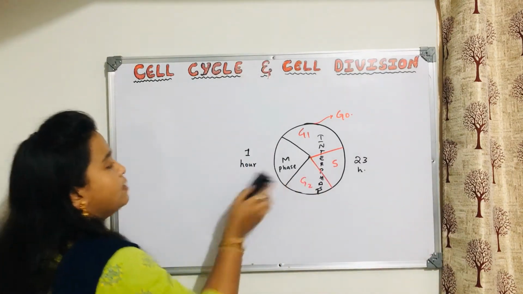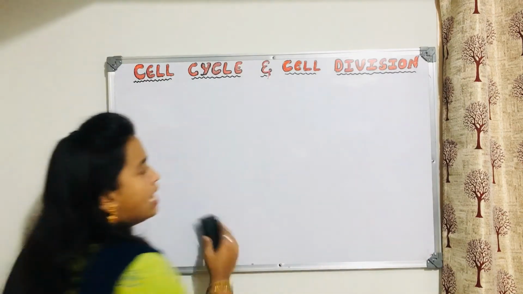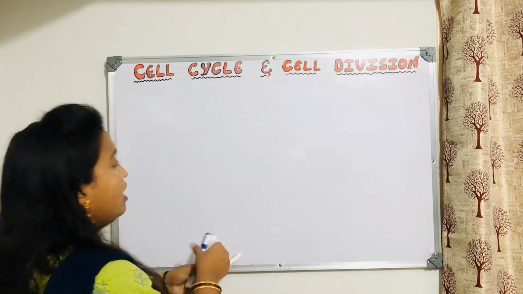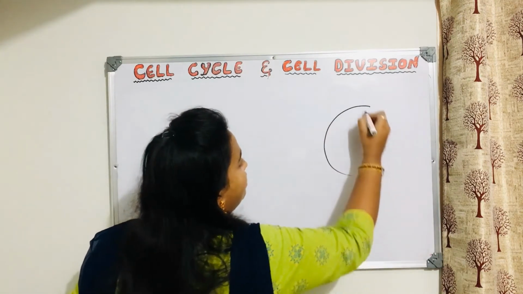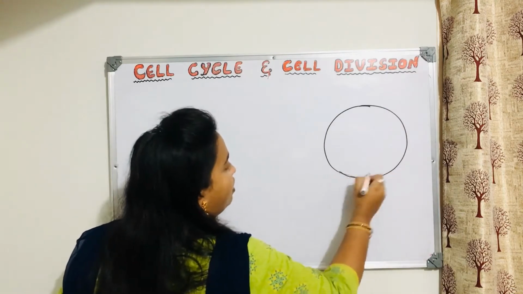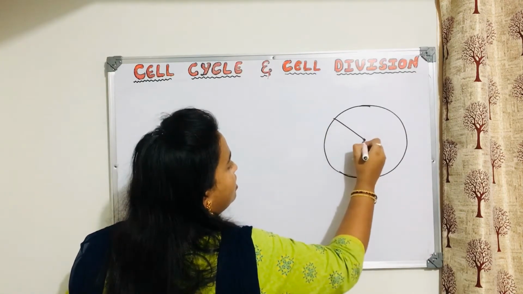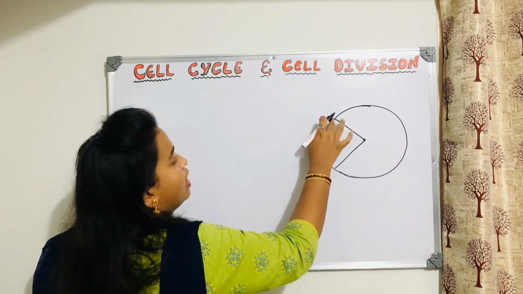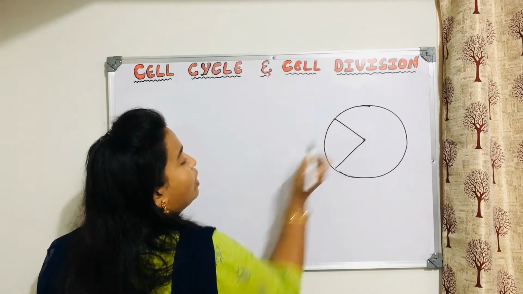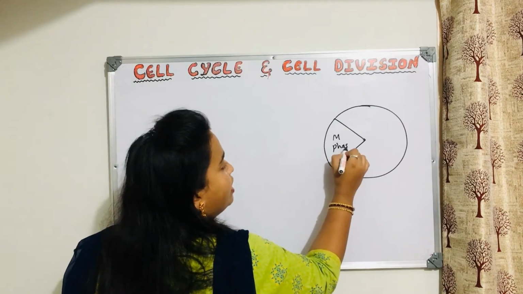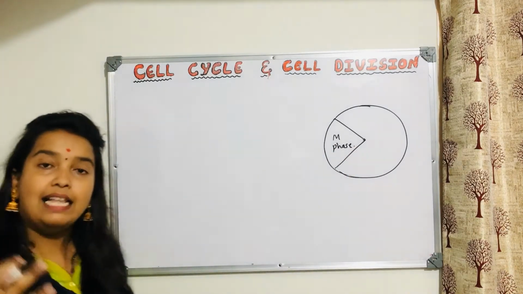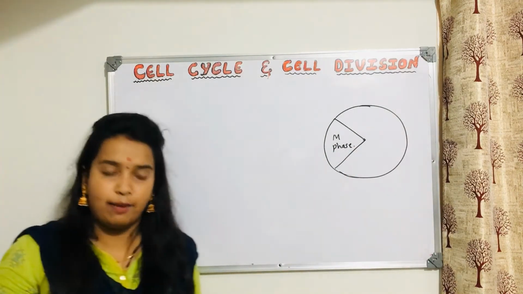So let us consider this part now. Only we will see M phase. You know very well that M phase is this part of the cell cycle, as I told you. Now within this M phase, what is going to happen? The cell is actually going to divide in this M phase. Yes or no?